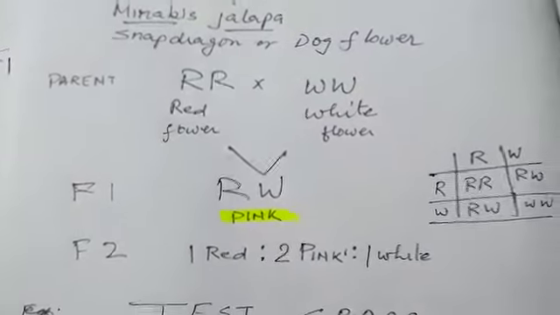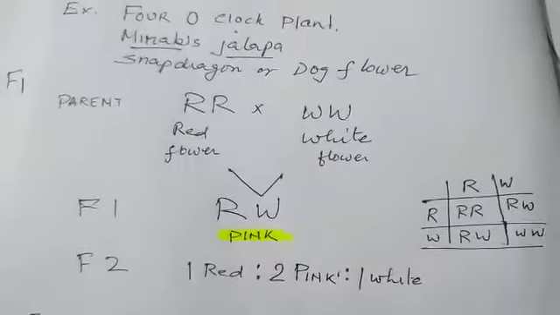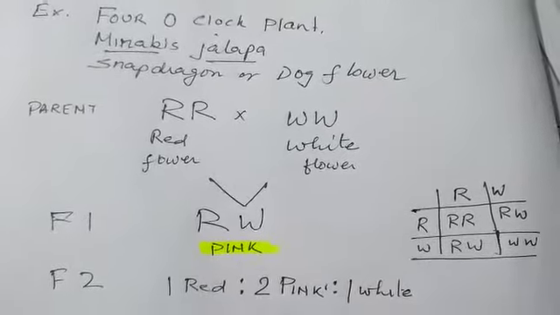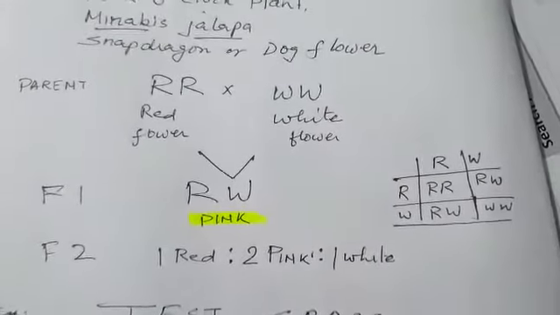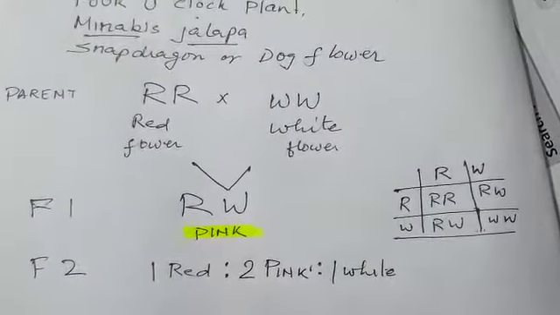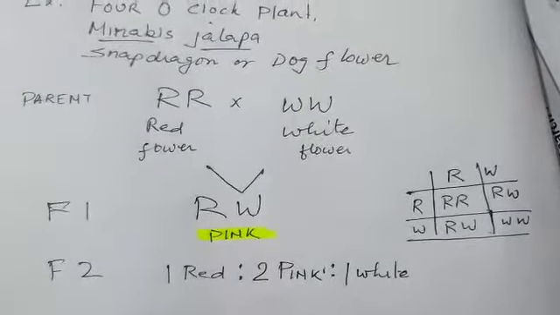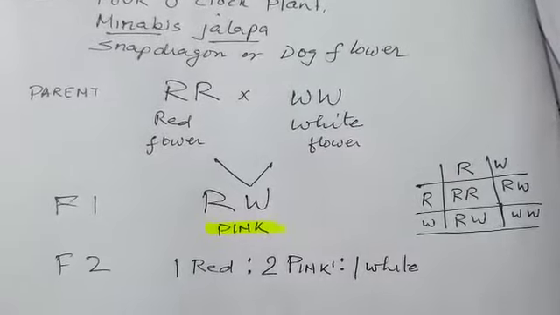That is, in the first filial generation we get all pink flowers, but in the F2 generation we see a 1:2:1 ratio, that is 1 red, 2 pink, 1 white. It's a mixture of red and white characters.